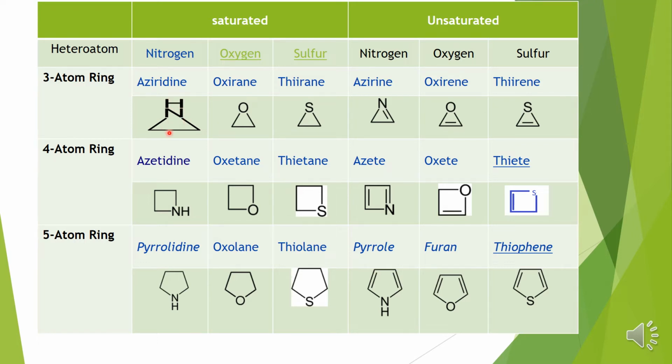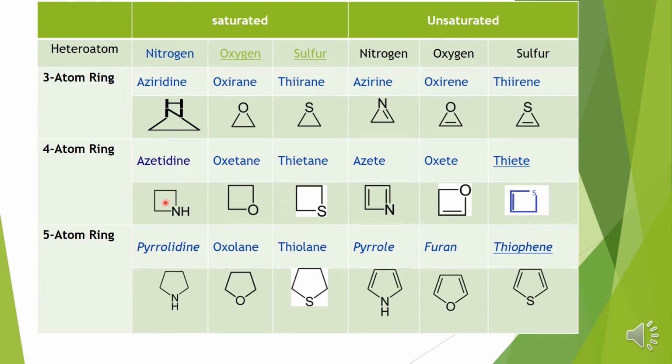If it is a 3-membered ring and a nitrogen atom is attached, it is known as aziridine. If an oxygen atom is attached in the saturated compounds, it is oxirane, and if a sulfur atom is attached, it is thiirane. In the unsaturated compounds it is azirine, oxirene, thiirene, where a double bond is present, as you can see here. In the same way you can go through azetidine, oxetane and thietane.